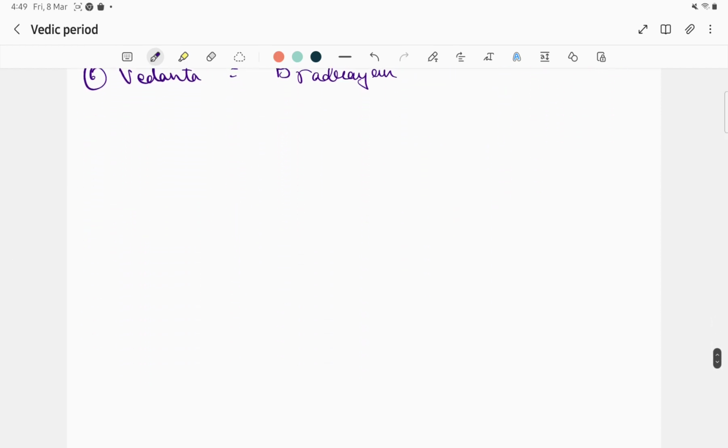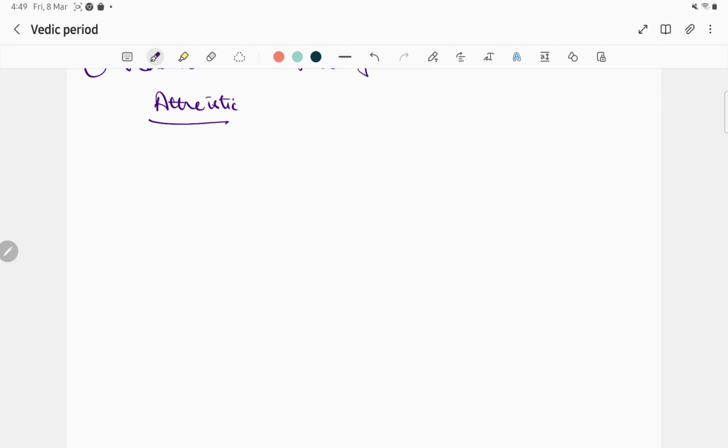There are also atheistic philosophies. First one is Buddhist, which was given by Gautama. Next is Jaina. It is given by Mahavir.